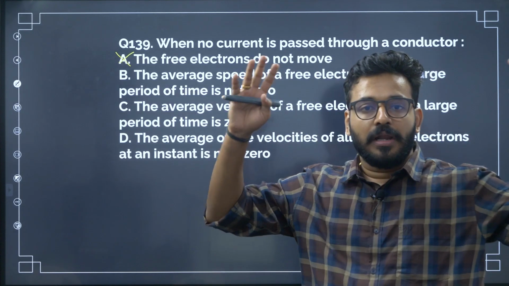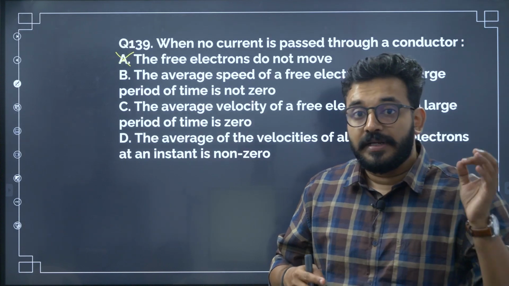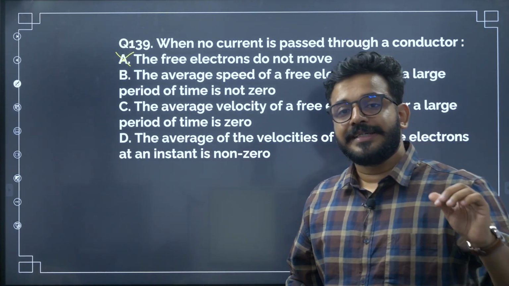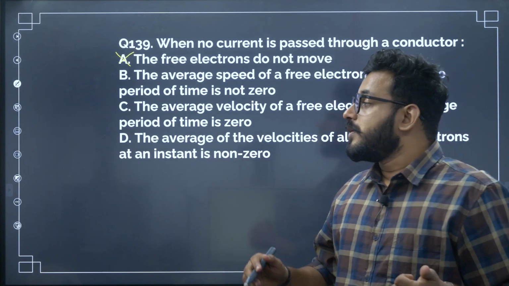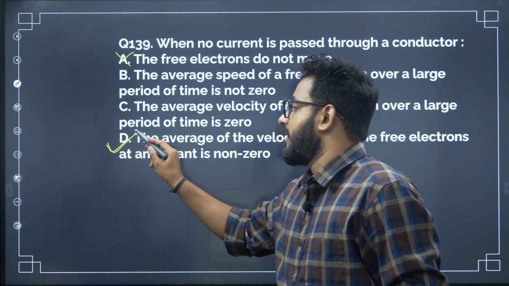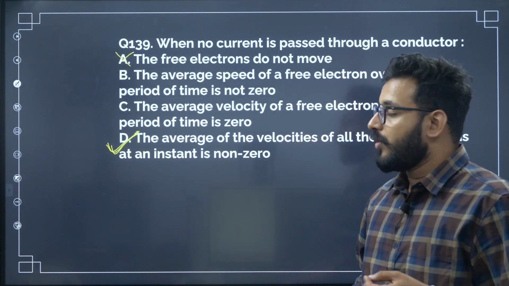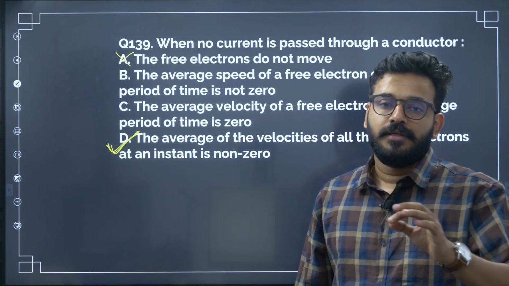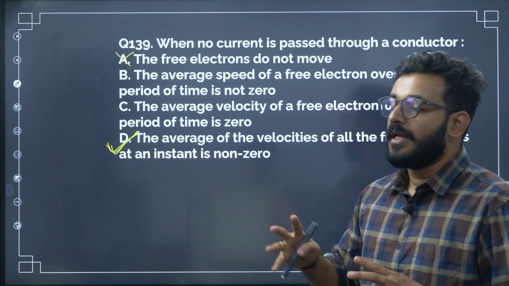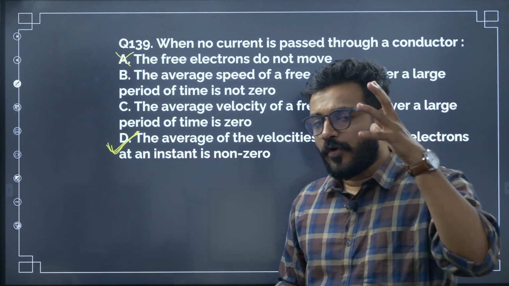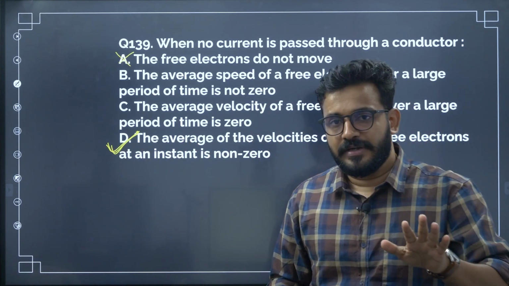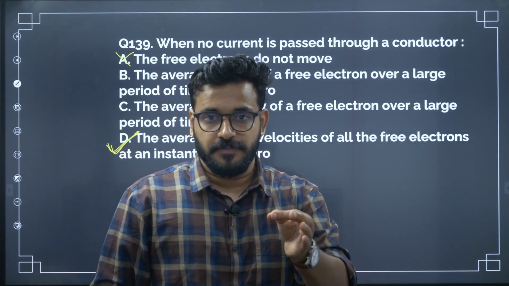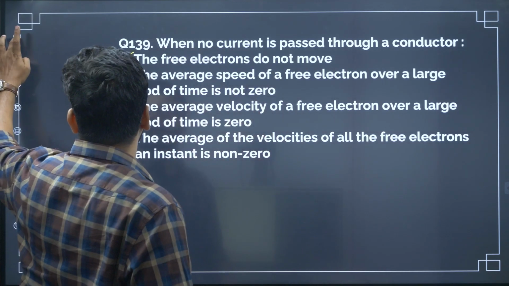If you take over a large period of time, they will nullify to 0, but here it is given at an instant, and at a particular instant it is non-zero. So the correct answer is option D. You have to think, formulate, and then get the answer. Definitely it will be easy then. Otherwise it's going to be a difficult question, even though it's a theory question. Alright, let us see the next question.